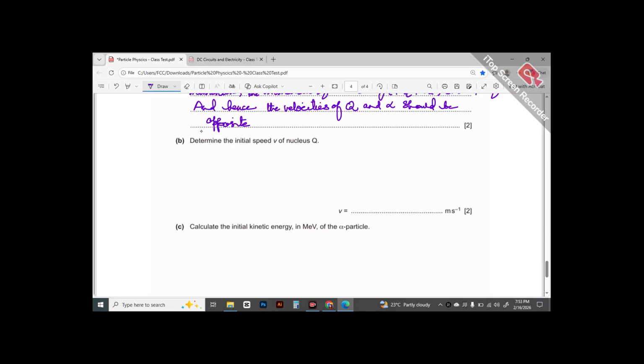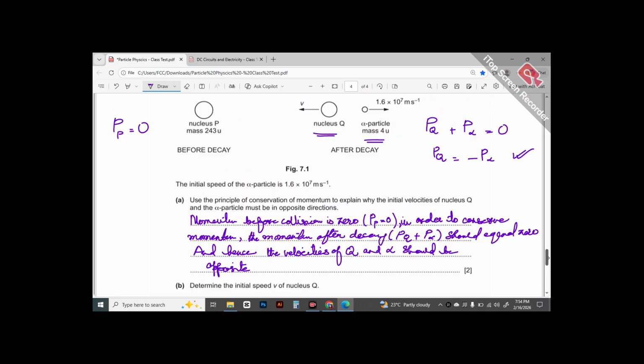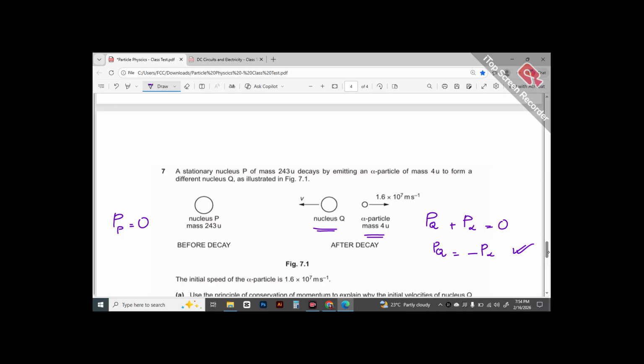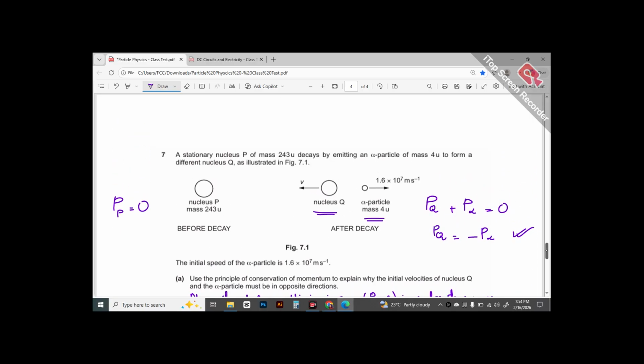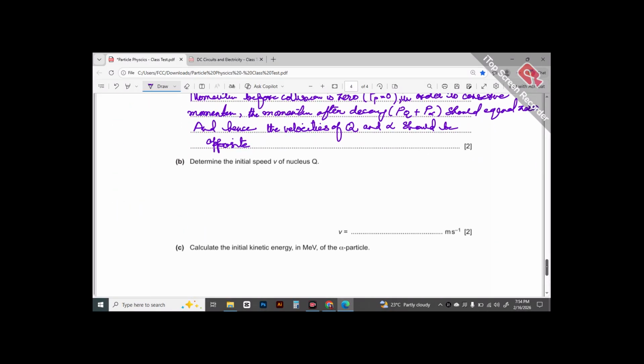Then determine the initial speed of nucleus Q. How do we find the initial speed of nucleus Q? They have provided us with, now we have agreed, right? Initial is after decay because that is when they were created, right? The velocity of alpha particle is 1.6 exponent 7. Q is 239. Okay. The initial speed of Q is what we need.